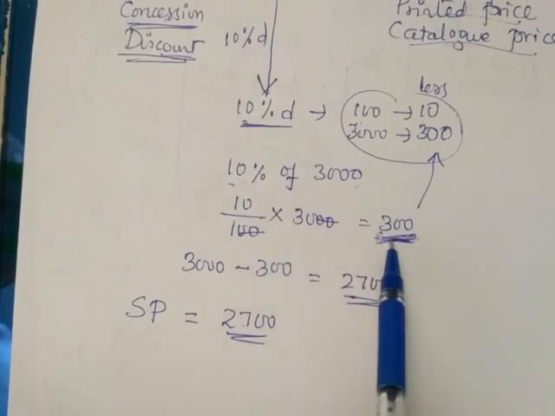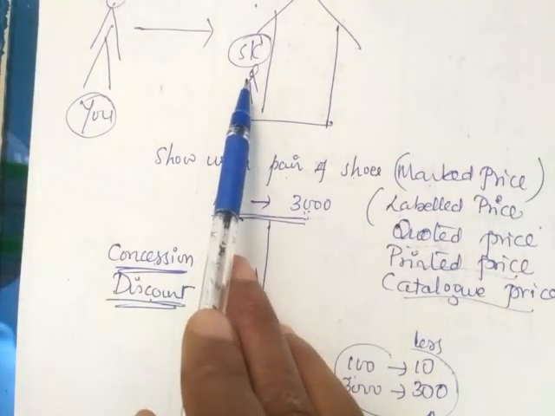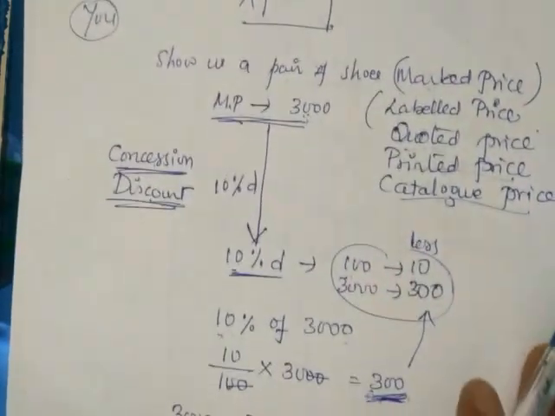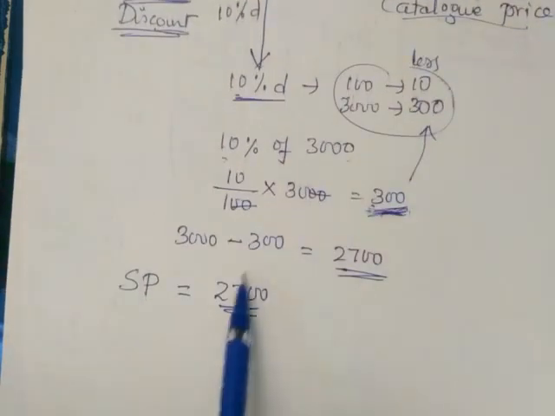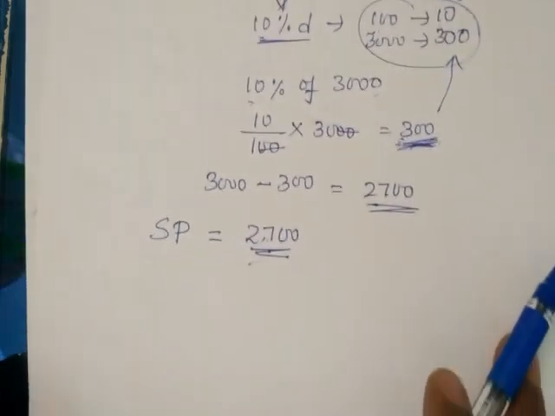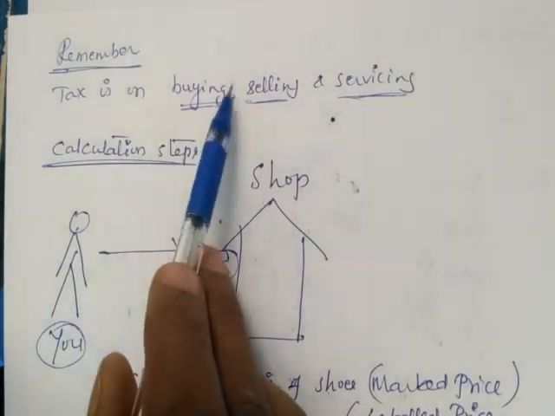He is giving it for 3,300 rupees less because of the 10% discount. In case the shopkeeper is not giving any discount, how much we saw on the box, 3,000 rupees, we have to pay 3,000 only. There is no discount. 3,000 marked, we are also buying for 3,000. Now, I already told you, remember what to remember? Tax is on buying, selling and servicing.